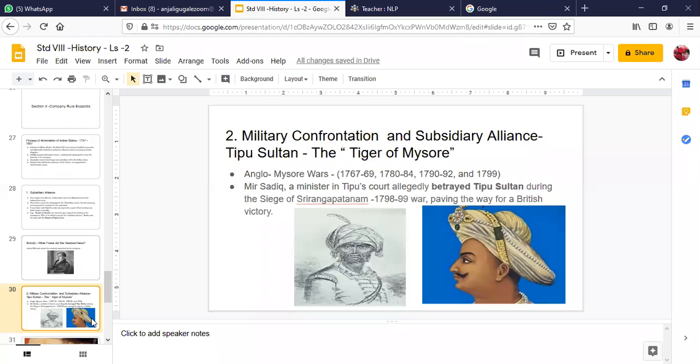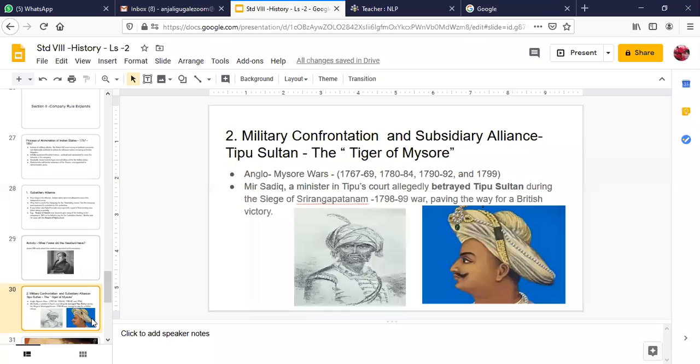The first war was with Hyder Ali. Hyder Ali was the father of Tipu Sultan and the king of the Kingdom of Mysore. He was a very powerful and a very intelligent warrior, and he won his battle against the East India Company in the first war. In the second war, from 1780 to 84, both the father and son were there, and this war also was won by Mysore only, and in 1782 Hyder Ali died because of natural causes.